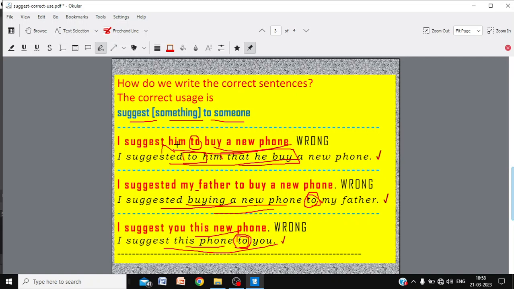So "I suggested him" is wrong. "I suggested my father" is also wrong. You have to write "to my father." "I suggest you" is also wrong. "I suggest to you." And then what you are actually suggesting should be without the preposition to. You can use that clause, or you can use the gerund form with ing. Suggest something to someone. "I suggested to someone that he buy something." "I suggested buying something to someone." That is a correct usage.